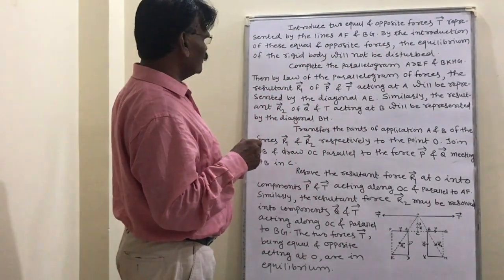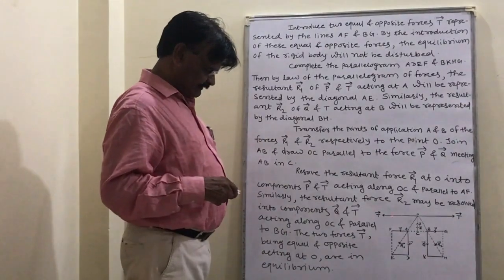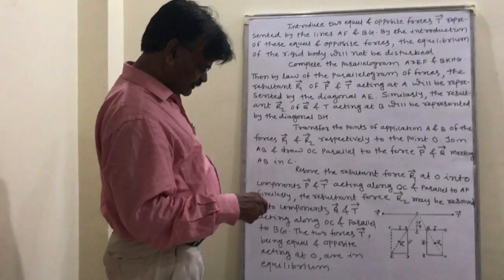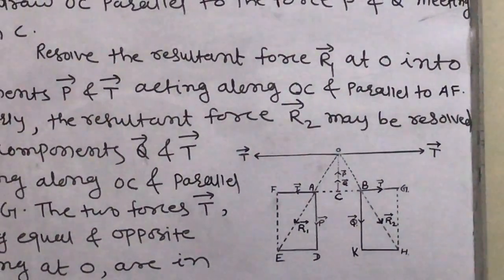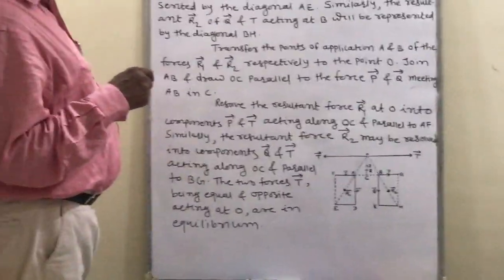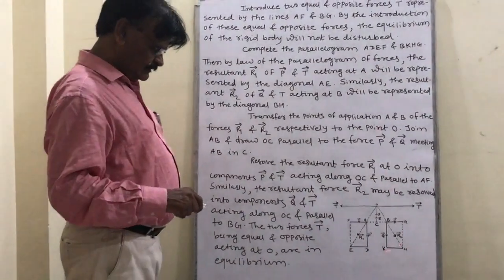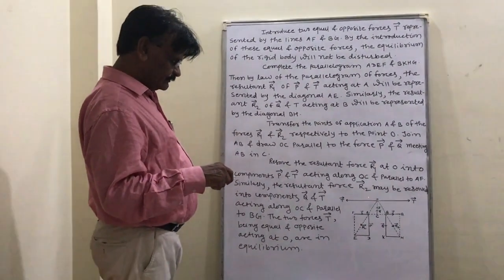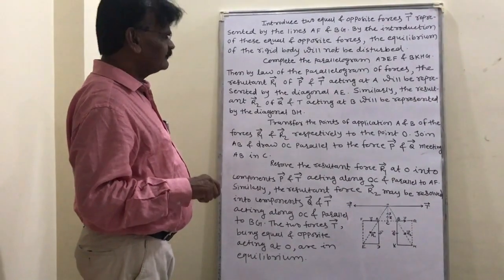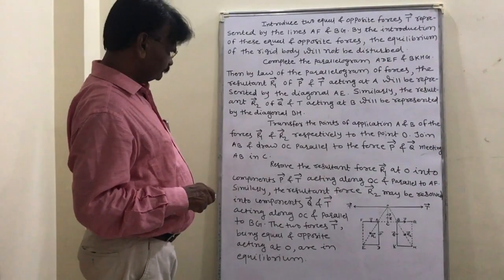By the introduction of these equal and opposite forces, the equilibrium of the rigid body will not be disturbed. For equal and opposite forces, the rigid body is not disturbed.